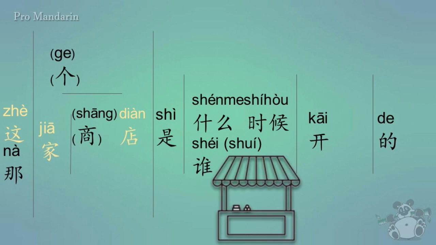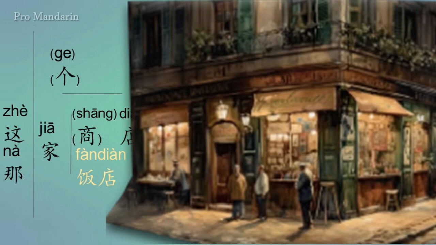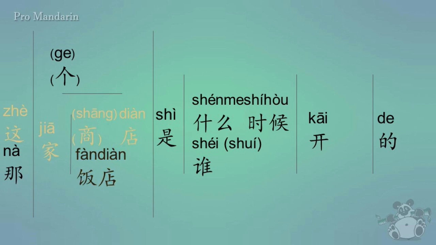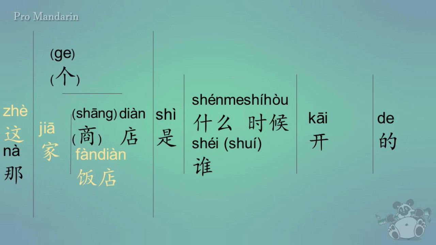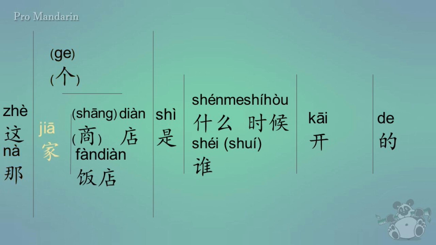So shangdian means store, and then fandian means restaurant. It's the dian that has rice in it or food in it, okay? So when we're talking about restaurants, this is one way of saying it, is fandian. So again, instead of saying zhejia shangdian, we could say zhejia dian for this store, and then zhejia fandian for this restaurant. Now, we could also use 这个 or 那个 for this or that when we're talking about stores and restaurants. However, 家 would be the correct classifier for it.